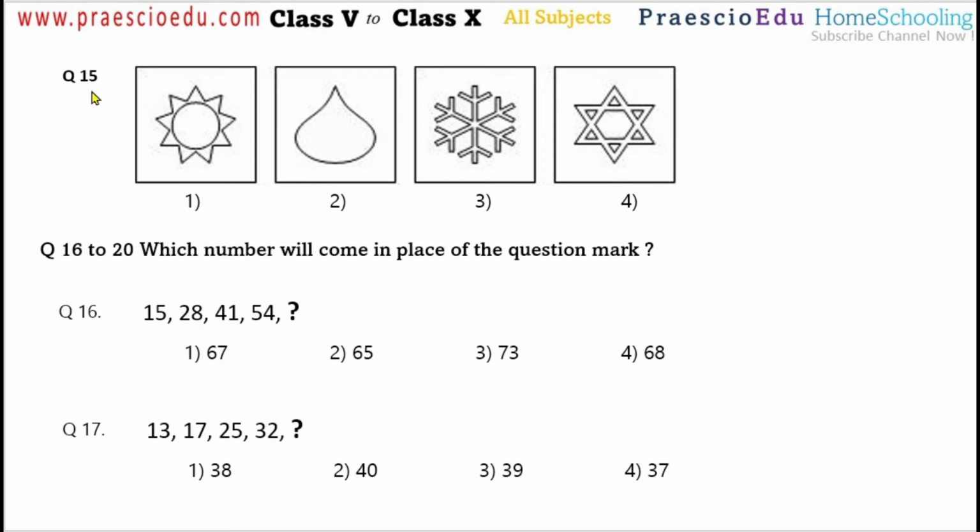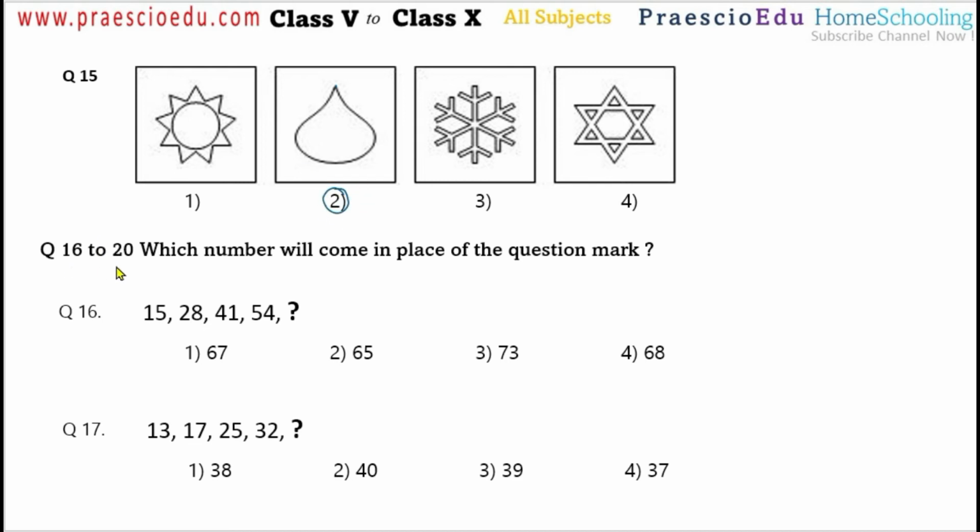Now question number 15, if you see all the figures, all are symmetrical. Okay, they have more than one symmetry. And the corners, or the vertices, are symmetrically placed around 360 degrees. But option number 2 has only one edge, or we can say one corner. All are curves, or we can say a circular pattern. So that's why option number 2 is the different one.